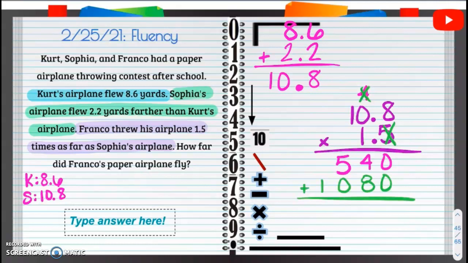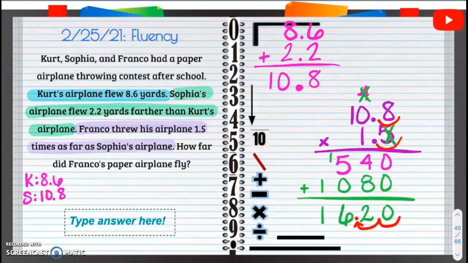Let's add them up. 0, 8, 9, 10, 11, 12. 5 plus 1 is 6. 1 plus 0 is 1. Is that our answer? No, we've got to move our decimal in. In 1, in 2. So in 1, in 2, we make some perfect ones there.